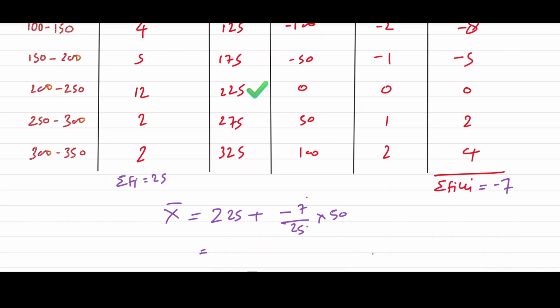Now 25 times 2 is 50, 7 times 2 is 14, so 225 minus 14, if we subtract, we get 211. Now this is the mean of daily expenditure, so we can write it in rupees as well. So this is the solution of this question. Now we should move on to the next question.